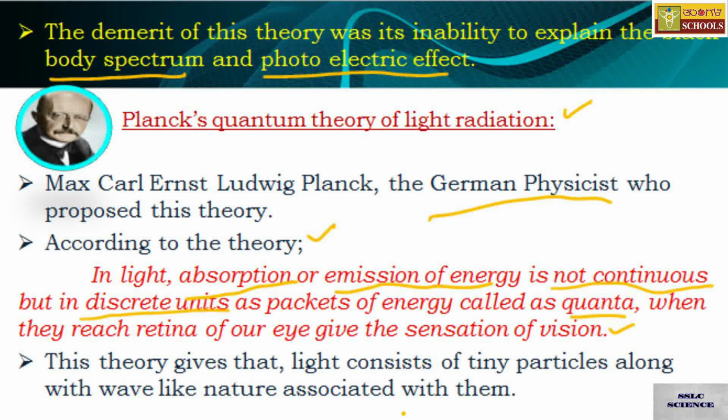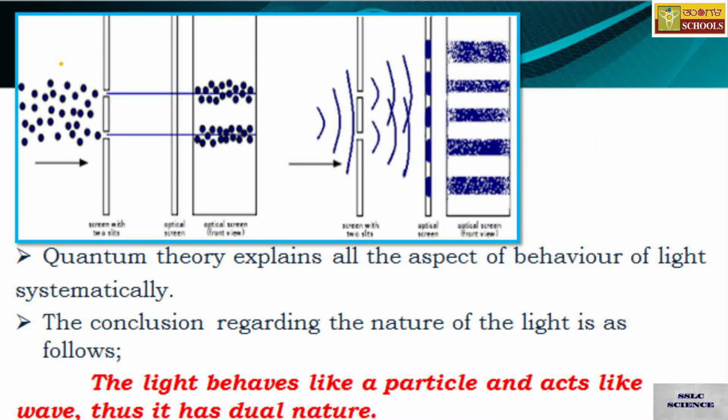This theory gives that light consists of very tiny particles along with a wave-like nature associated with them.